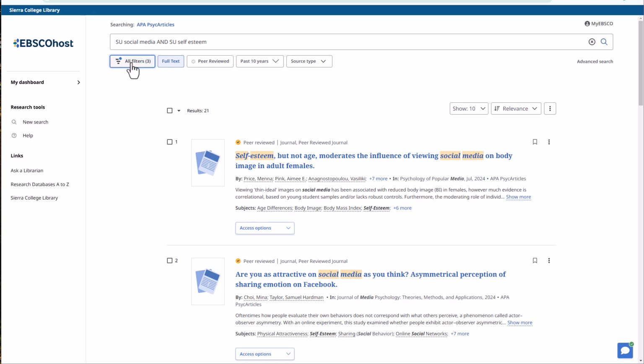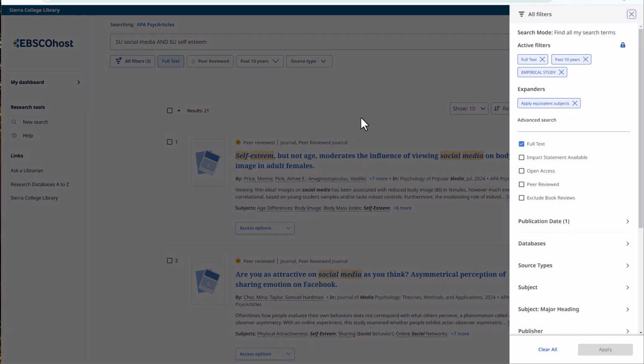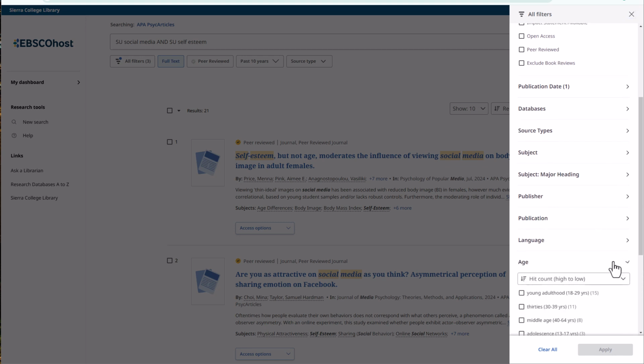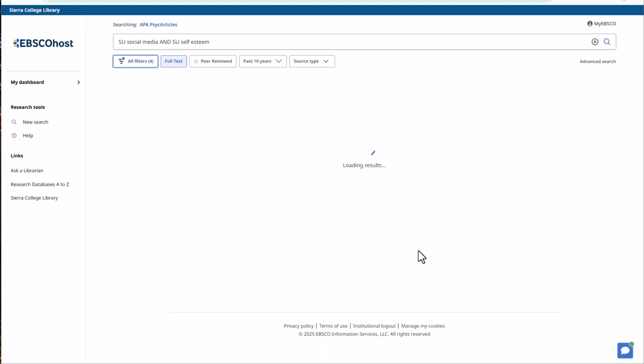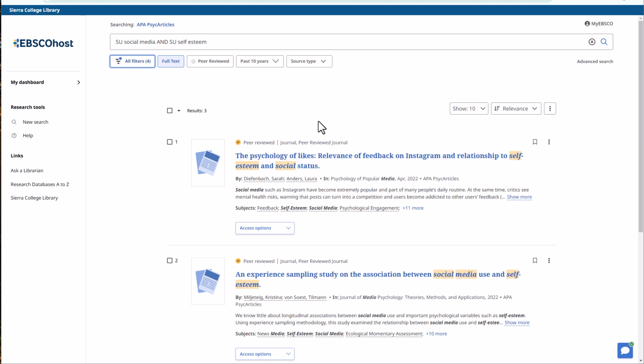You can still use the All Filters button under the search bar to further refine your search. Let's try applying the adolescence limiter found under age. Select Apply. Now we have 3 even more focused results.